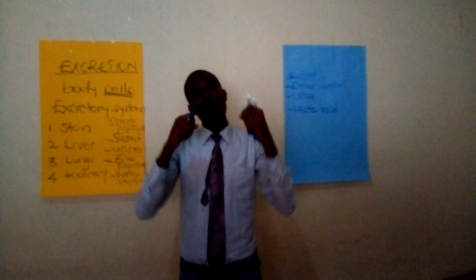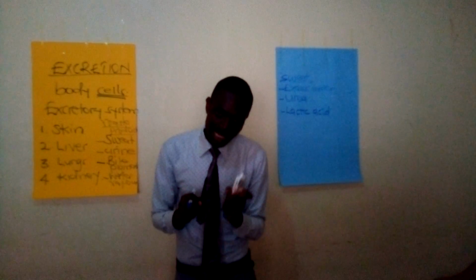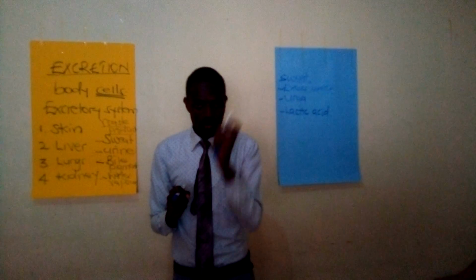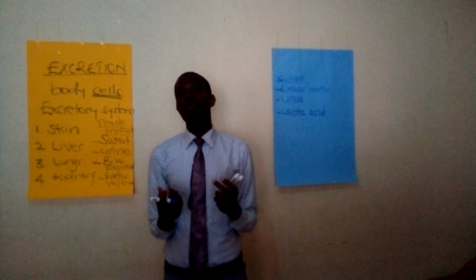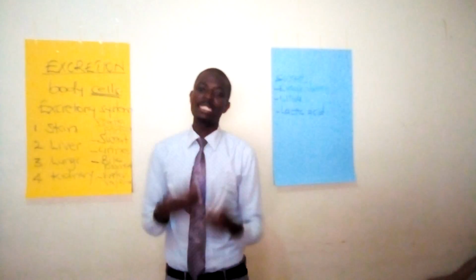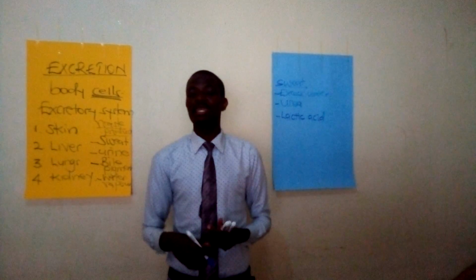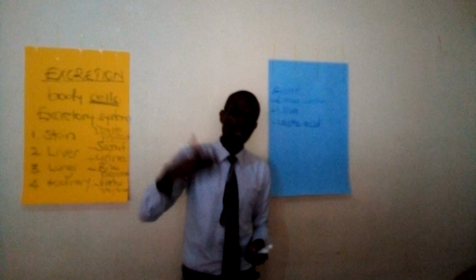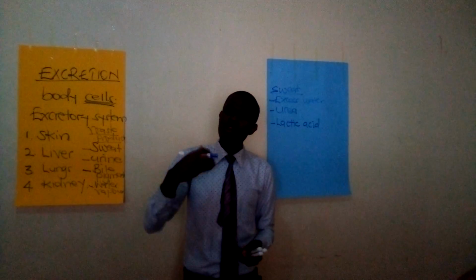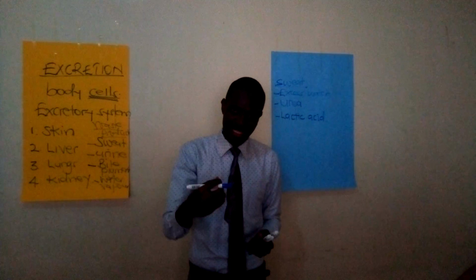Now, we have this other type we call anaerobic. This one takes place in the absence of oxygen. How does this take place? For example, when you're having a vigorous activity, maybe you're running and you use a lot of energy, there will be need for the body to produce energy.